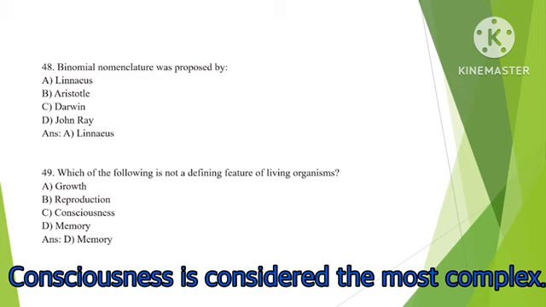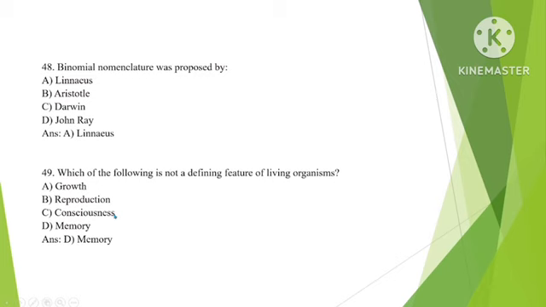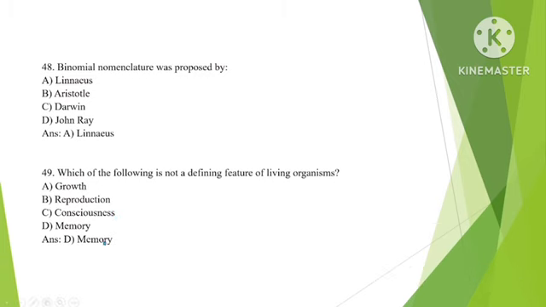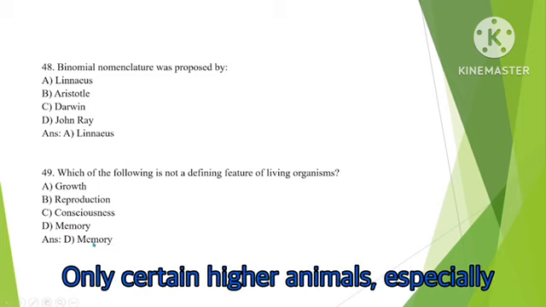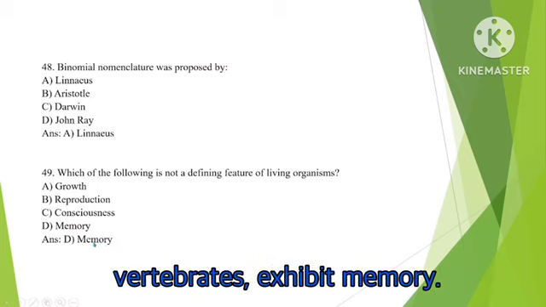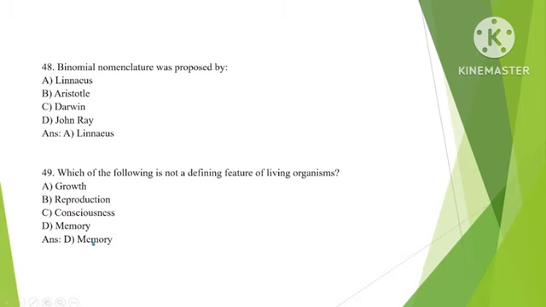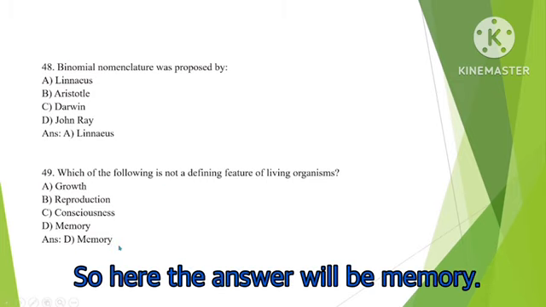Consciousness is considered the most complex and defining feature, especially in human beings. Why not memory? Memory is not considered a universal feature of all living organisms. Only certain higher animals, especially vertebrates, exhibit memory. Hence, it is not a fundamental criterion to define life. So here, the question is which is not a defining feature, and the answer will be memory.